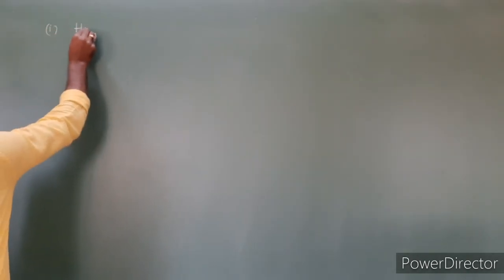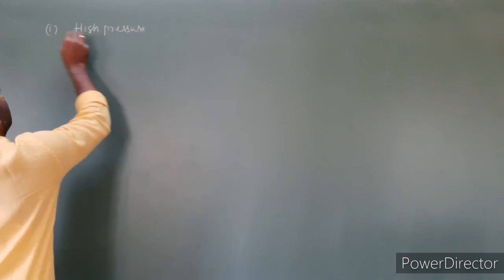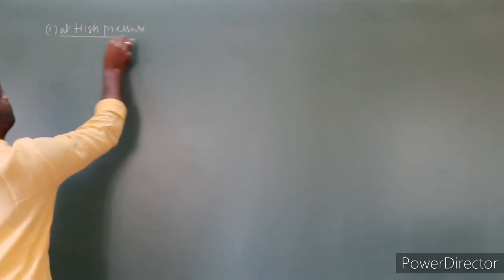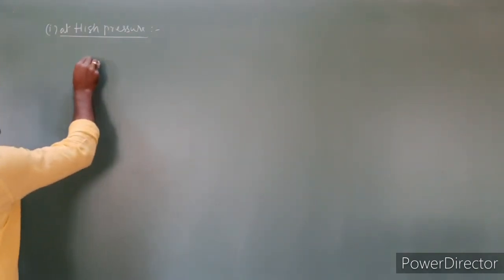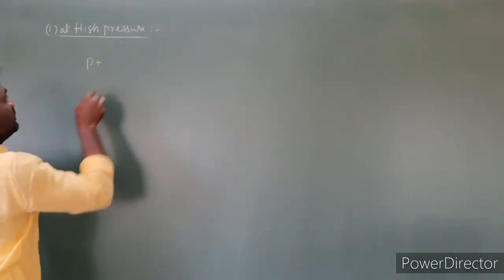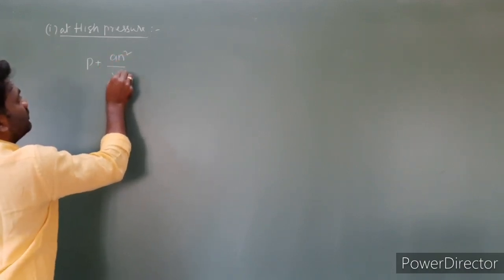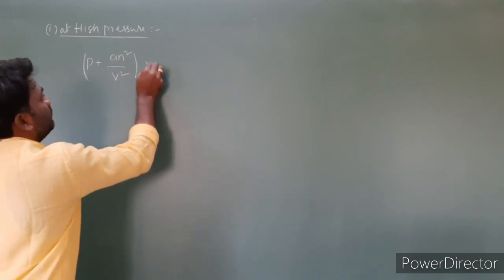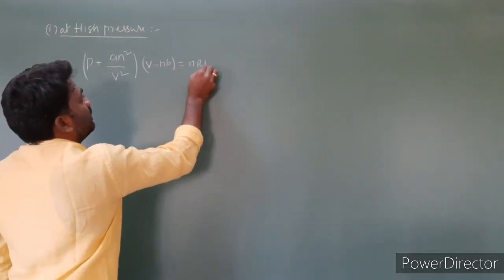Next, application of the van der Waals equation at different conditions of real gas. First I am taking high pressure. At high pressure, very important for objective exams. First I am taking the van der Waals equation, (P plus an² by V²) into (V minus nb) is equal to nRT.